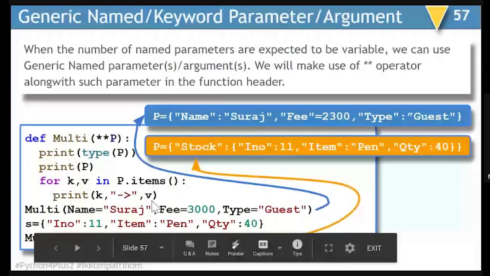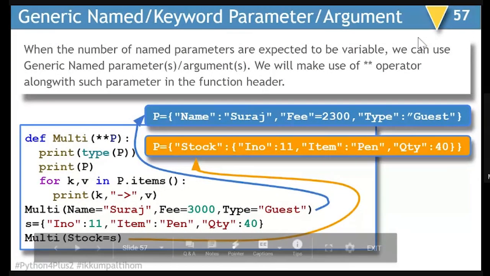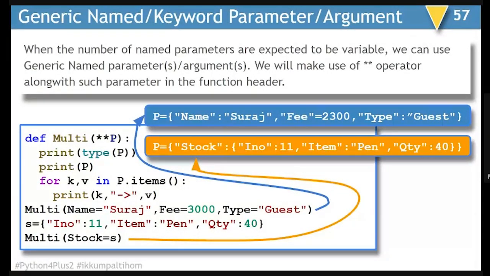Now, that does not mean that you pass a dictionary as it is. Just look at the second case where I have a dictionary as S, where INO is 11, item is pen, and quantity is 40. So if I write stock=S, it will work. But this time, my dictionary will carry only one key, and that key is going to be stock.